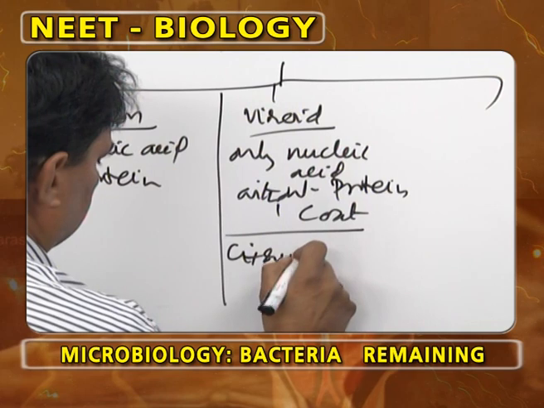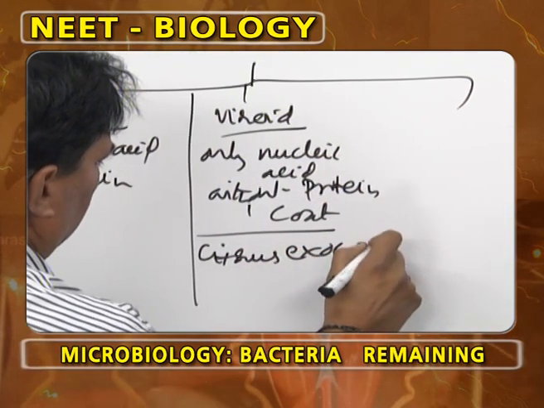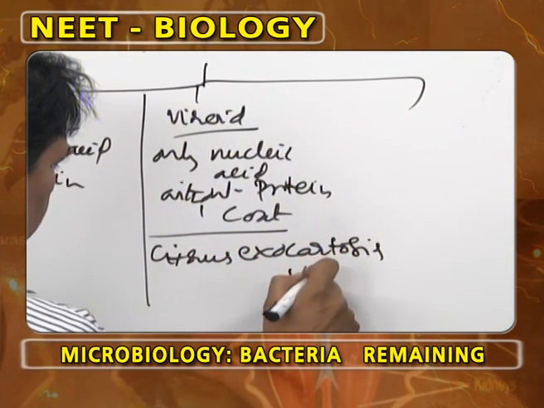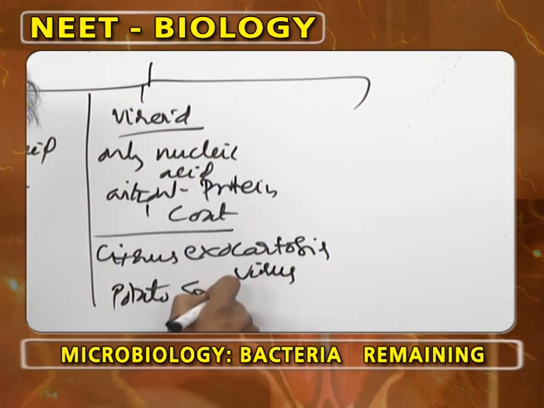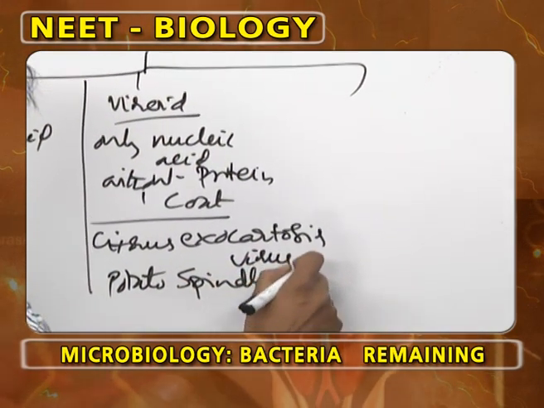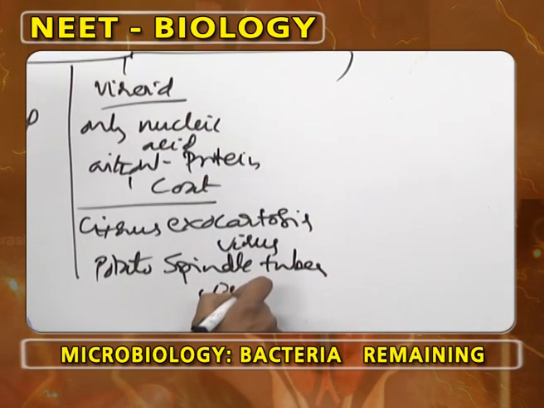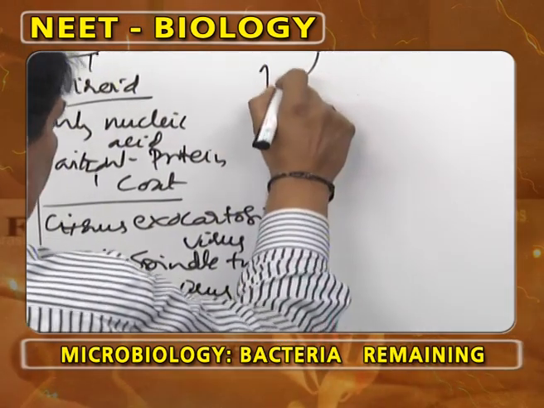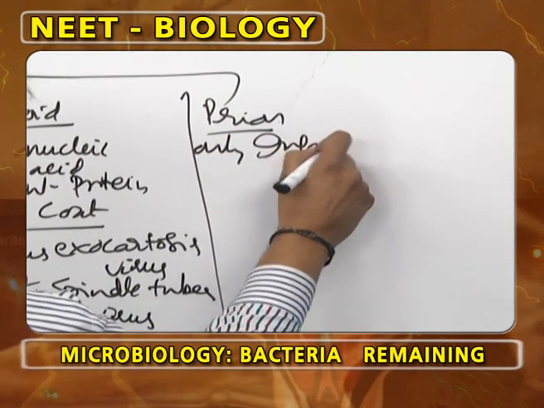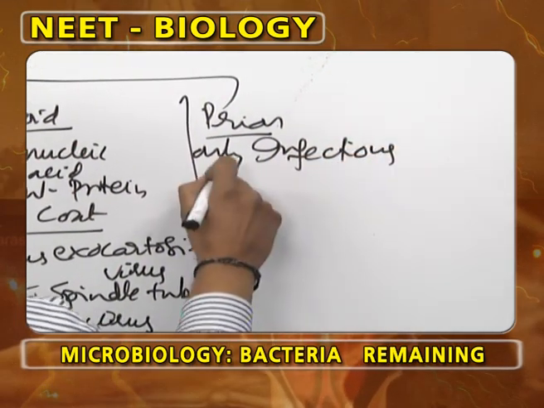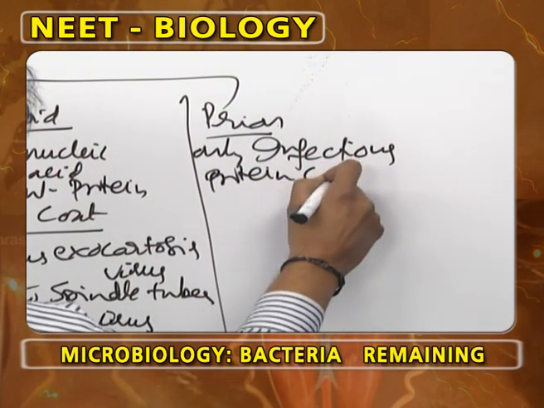Citrus exocortis virus, potato spindle tuber virus. Prion has only infectious protein coat, nucleic acid is absent.